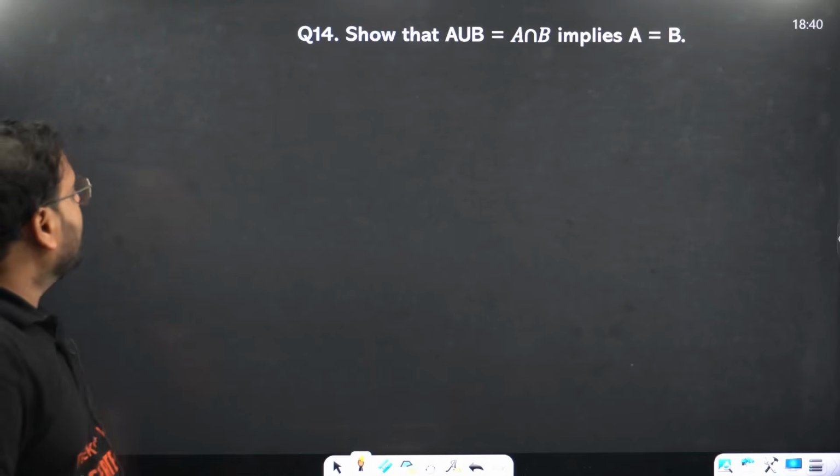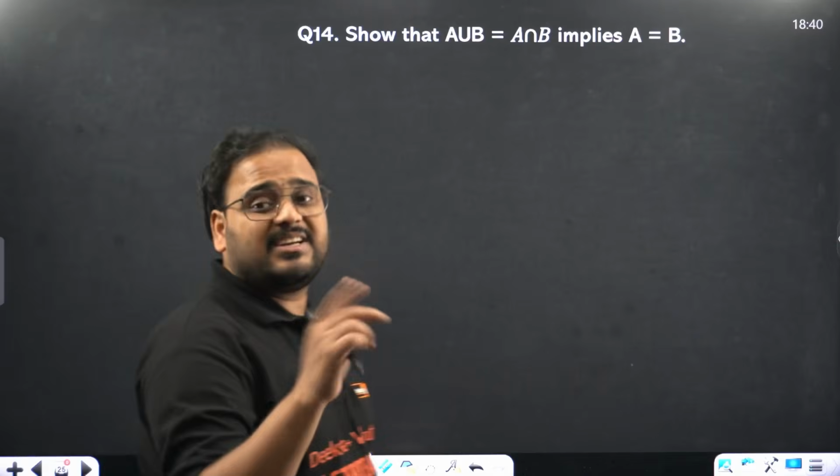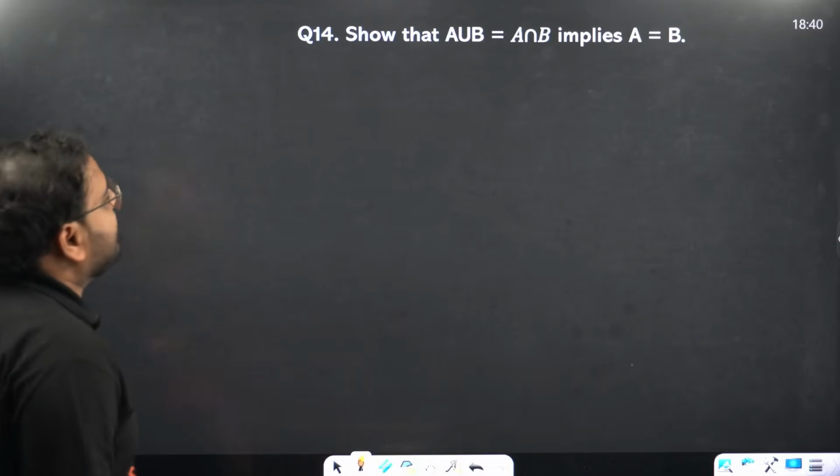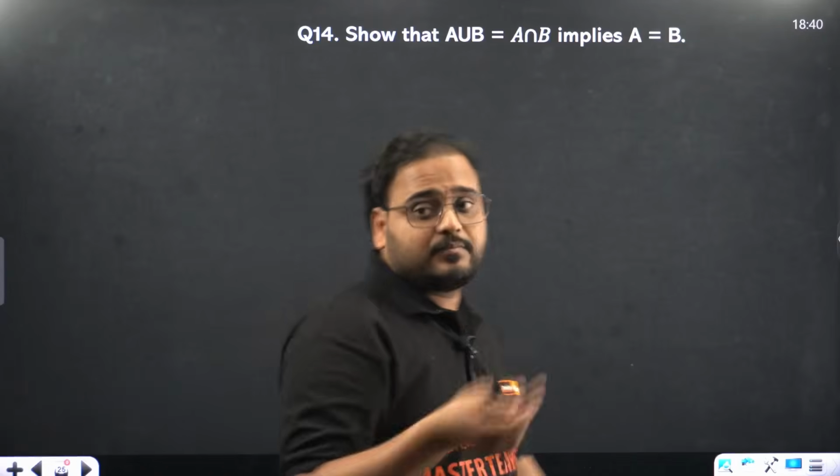Moving on. Question number 14. Because you have G and D also there, right? E and F also, right? A union B and A intersection B implies A equal to B. How do you solve this question?